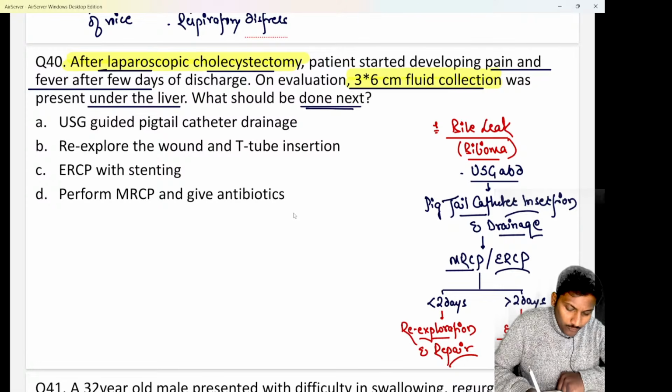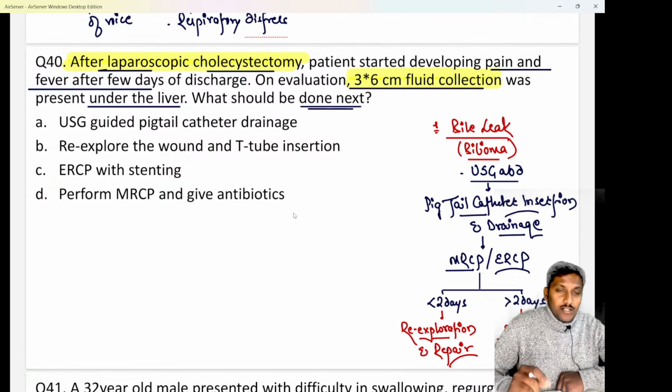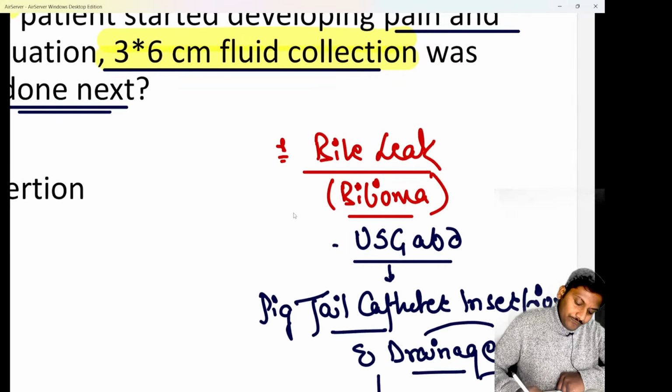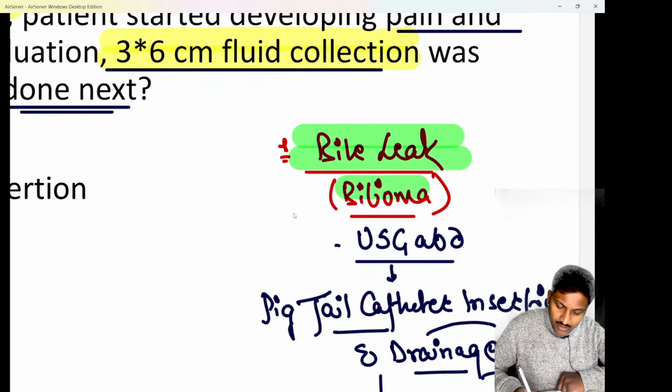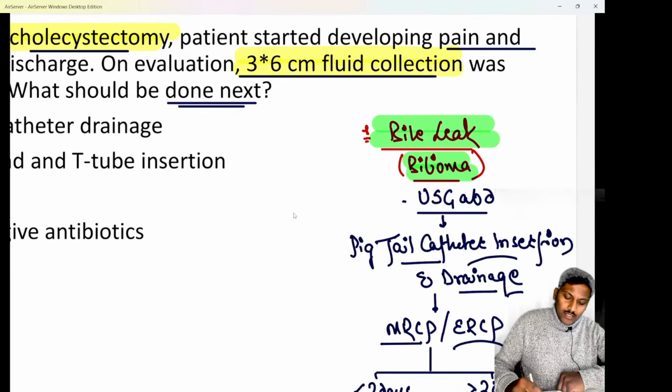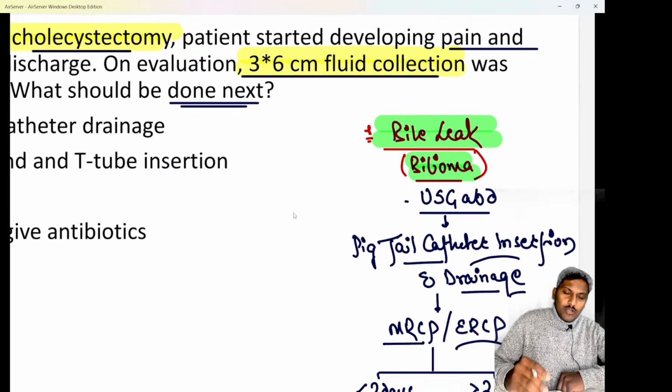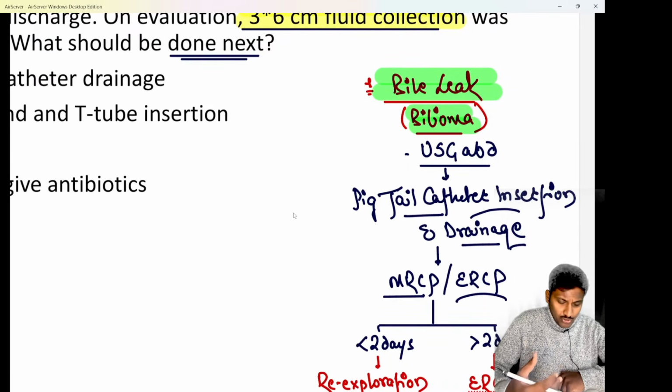I hope all of you are quite aware. Whenever after a cholecystectomy surgery, they say there is collection of fluid, we have to think about nothing else but a case of bile leak, and that bile collection will be called a bilioma. So you have to think about a bile duct injury due to which there will be a bile leakage after the surgery, and that will lead to a collection of bile called a bilioma.